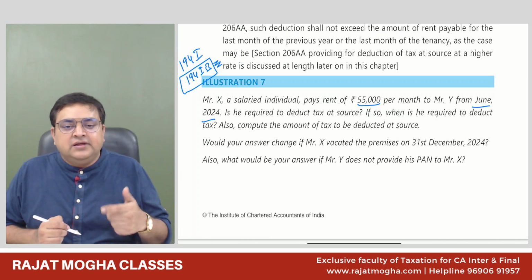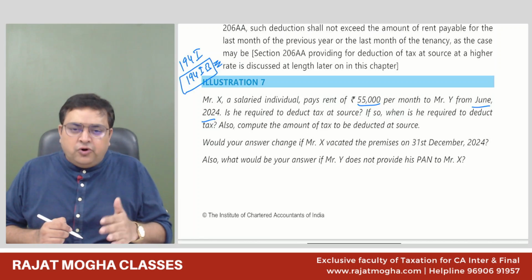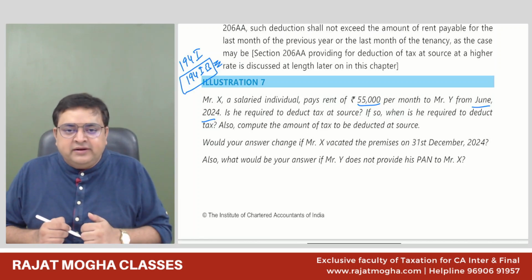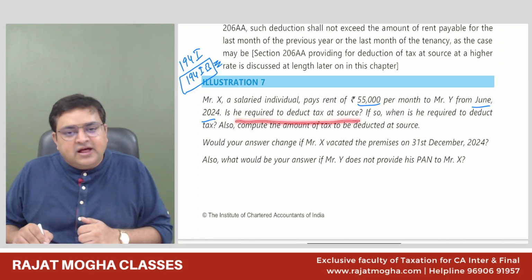So should we deduct the TDS in June itself? No. We'll have to wait till the end of the year, or if he is vacating the property before that, then we have to wait till then. Is he required to deduct the tax at source? The answer is yes. He is required under 194IB.